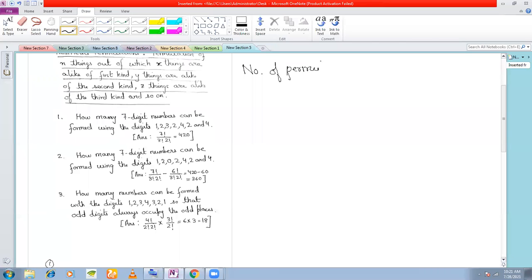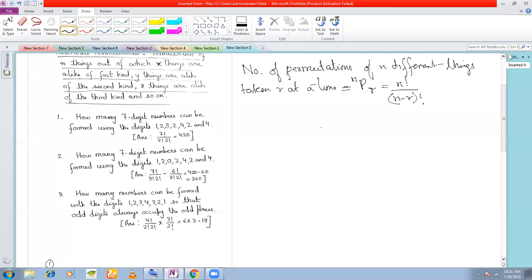Number of permutations or arrangements of n different things taken r at a time is nPr, isn't it? You've already seen this, which is factorial n by factorial n minus r, right? Now in this case, what was happening? All the things were different, right?